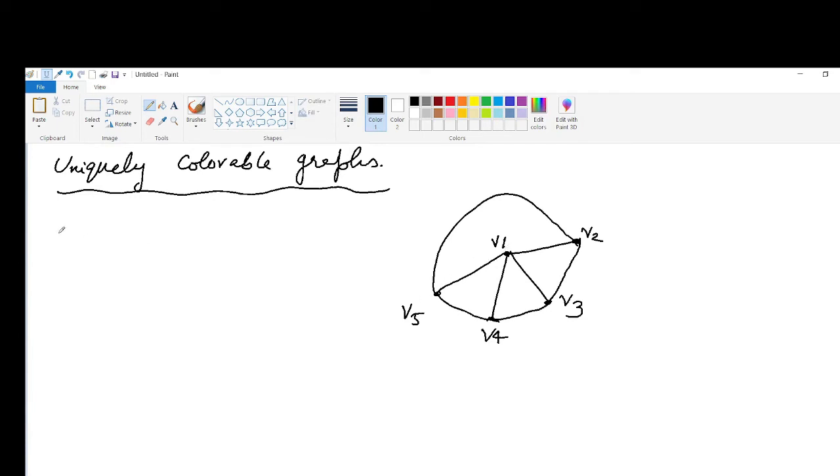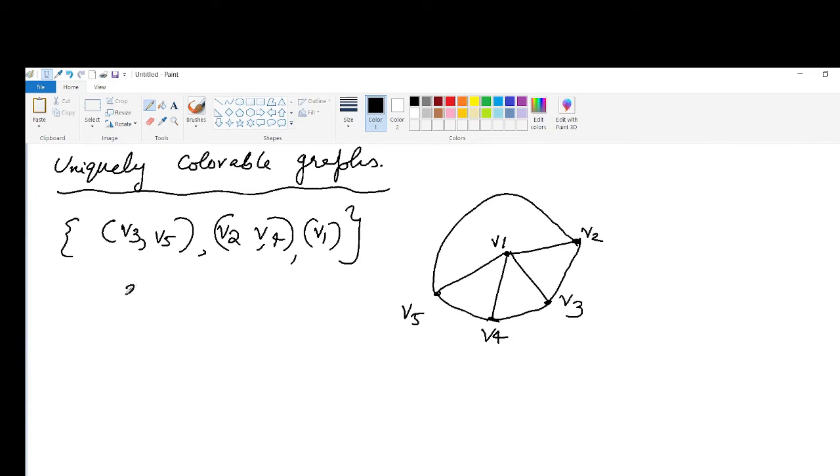Now we can consider this partition. Here consider V3, V5, V2, V4 and V1. So this is the only possible partition here. So this graph is uniquely colorable. Here these 2 vertices have the same color, these 2 vertices have the same color, and this vertex another color.